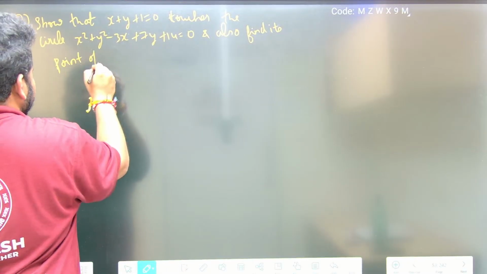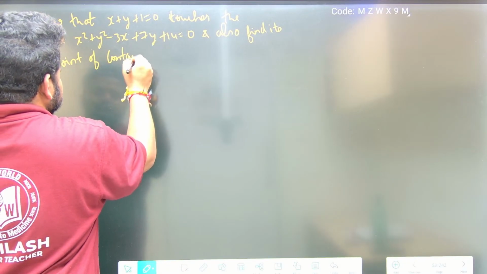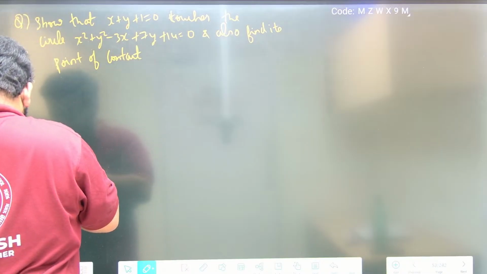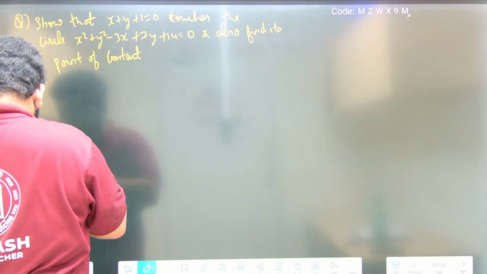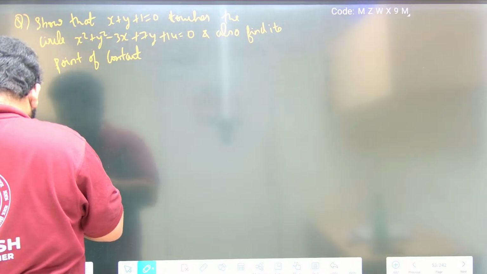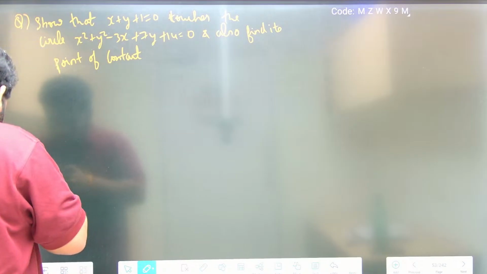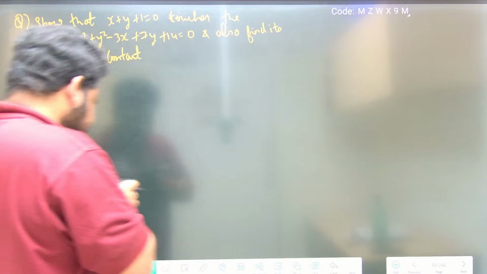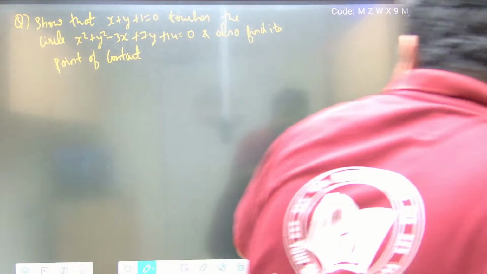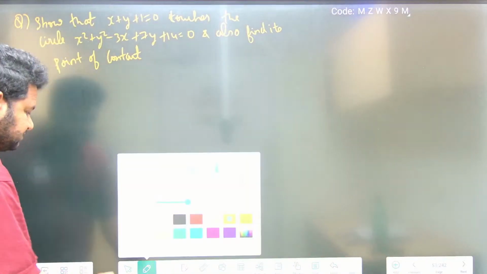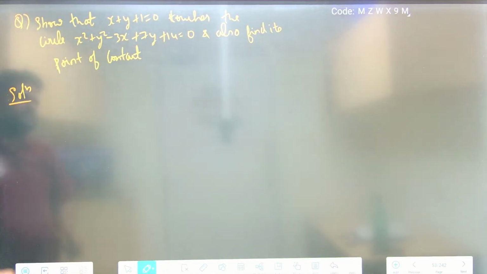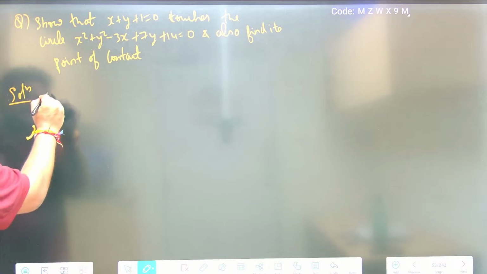Also find its point of contact. This is what they are asking, friends. Now see here, for this question, let me explain the concept first. So solution. Suppose the given circle, let us take it as the given circle.